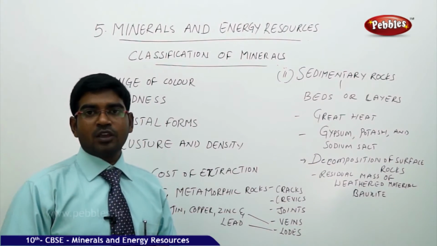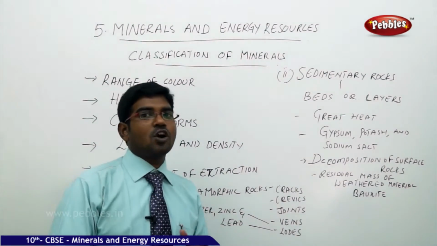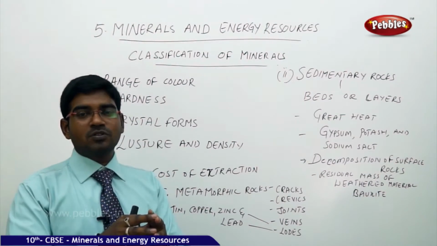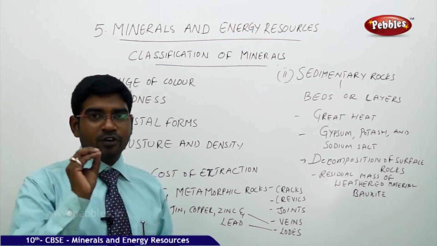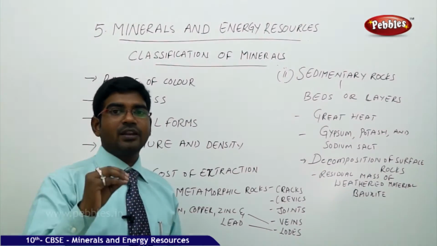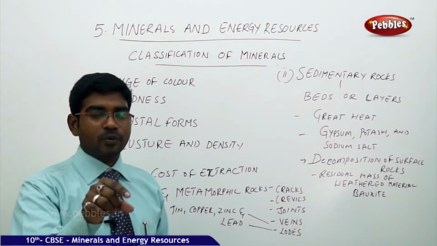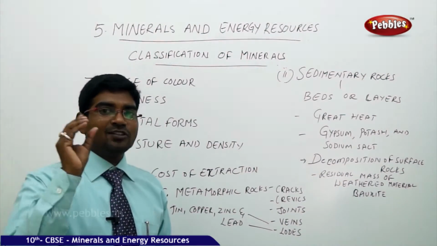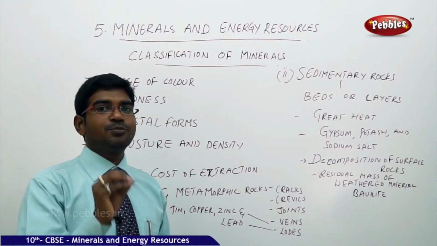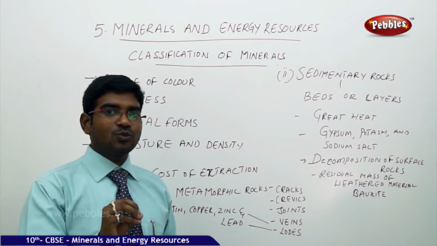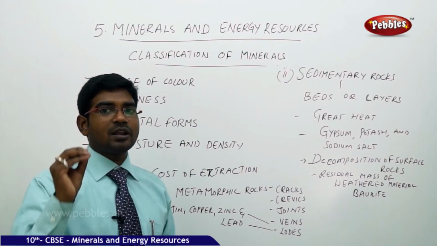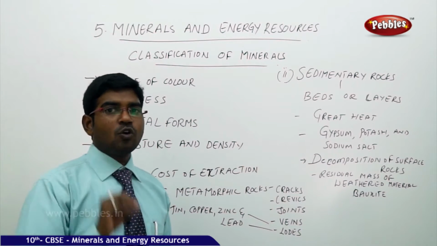What is an ore? An ore is an additional substance combined with the existing mineral. A mineral will be combined with some other compounds and together you get it in the form of an ore. For example, iron, we don't get it in the form of iron. You get it in the form of iron ore. After you get the iron ore, that has to be purified and the unnecessary substances removed so that you get the pure form of iron. That's why ores are available in large quantities under the earth. Minerals are mostly available in the form of ores.